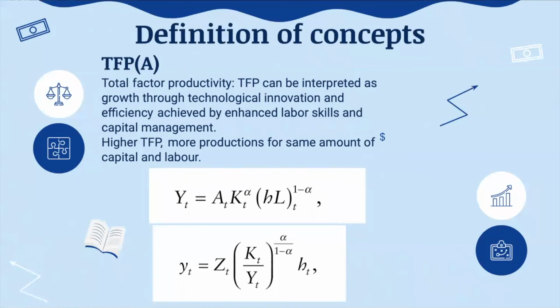And here is the production function that leads to the TFP, and the one we need to talk about later. Y is the real output per worker. K over Y is the capital-output ratio, and Z, which is A to the power of 1 over 1 minus alpha, is TFP measured in labor-augmenting units.